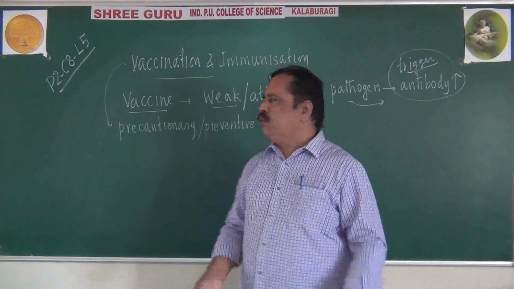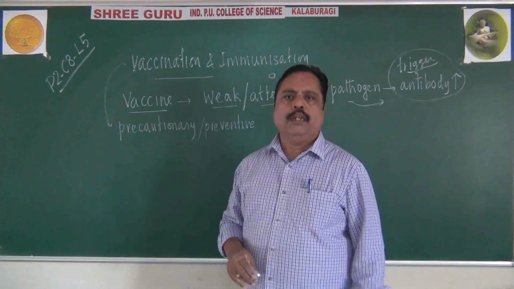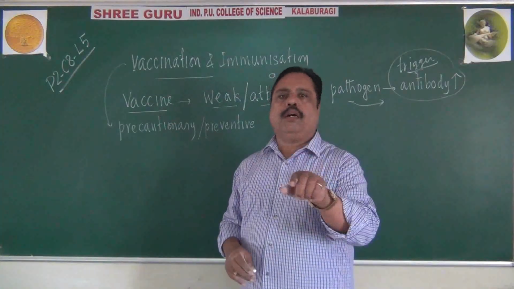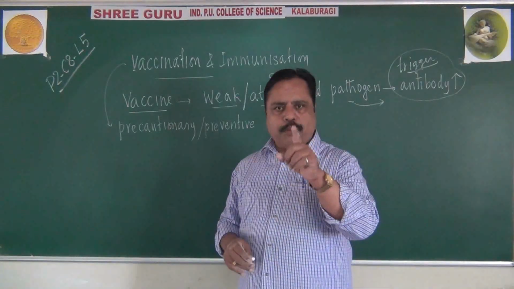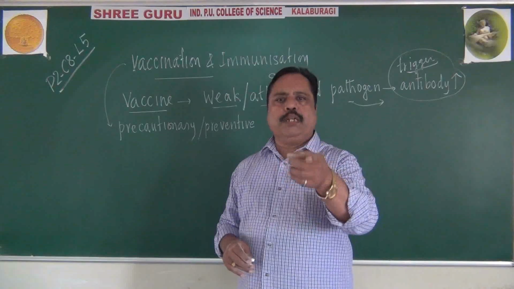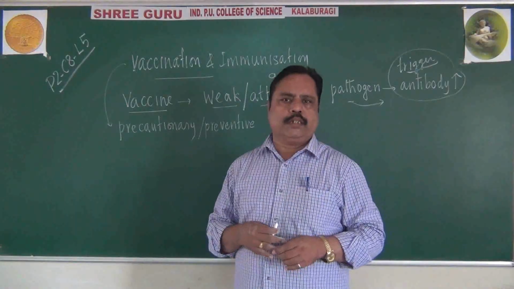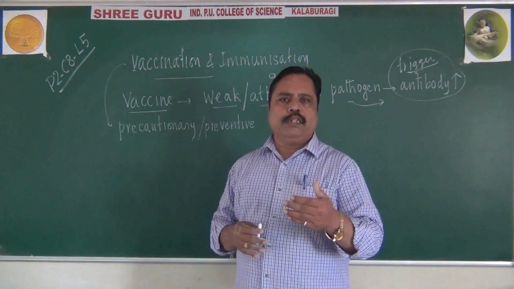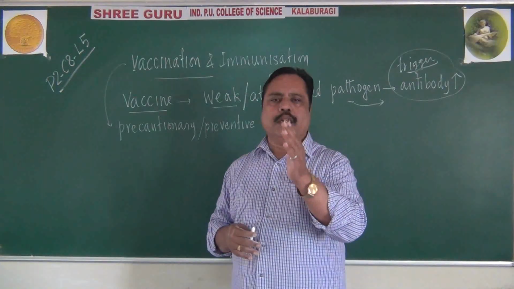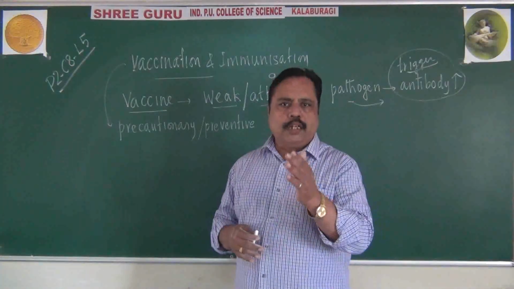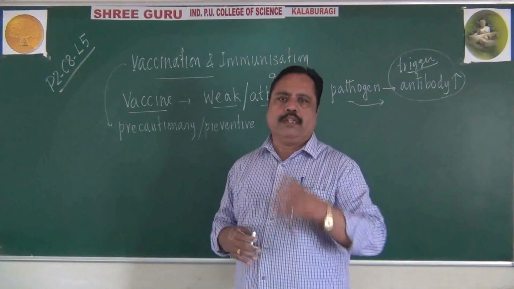Actually, what do we do in that vaccine? That vaccine is made up of that pathogen only. The polio vaccine is made up of the poliomyelitis virus. But the problem is, what is that poliomyelitis virus? It is neutralized. It is attenuated. It is made weak.